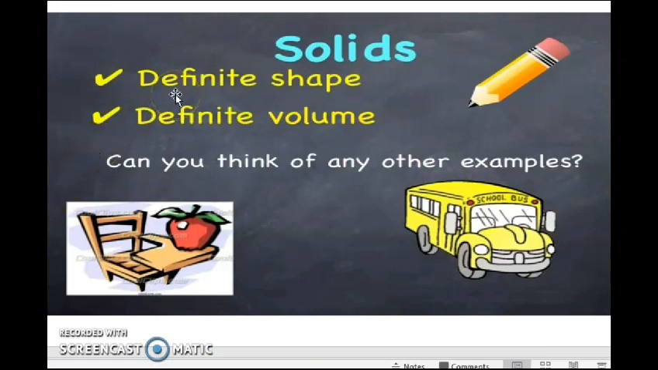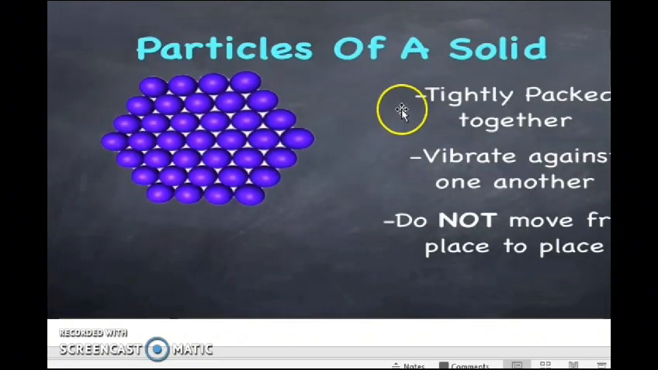Solid has definite shape and definite volume. Like what? Like a pencil, like a bus, like a table, or a chair. The particles of the solid are strongly packed together. They are very close to each other. They just vibrate because there are small, very narrow spaces between them.